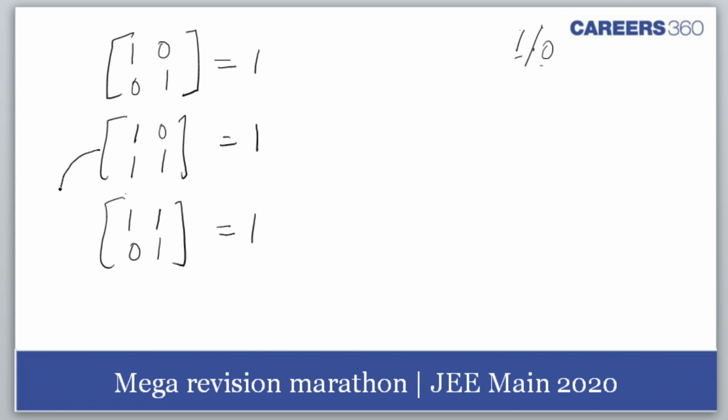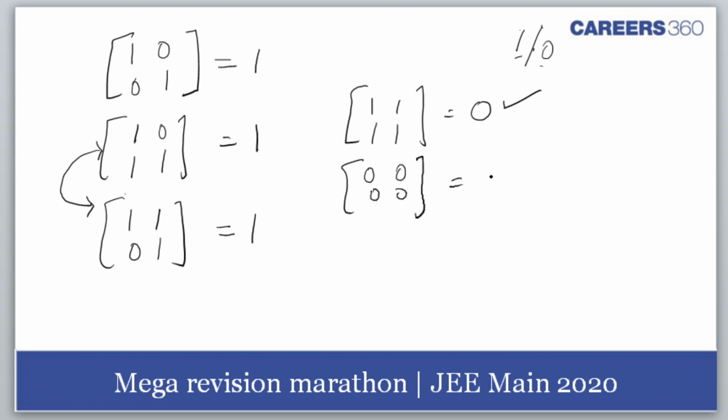But will you consider these two determinants separate or same? I'll consider them separate. So 3 I get. Then I get 1, 1, 1, 1. This would be 0, so non-negative 0 is included. Then I get 0, 0, 0, 0. This I get 0. Am I right?